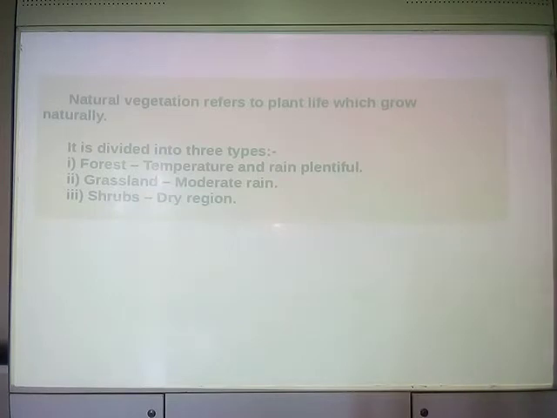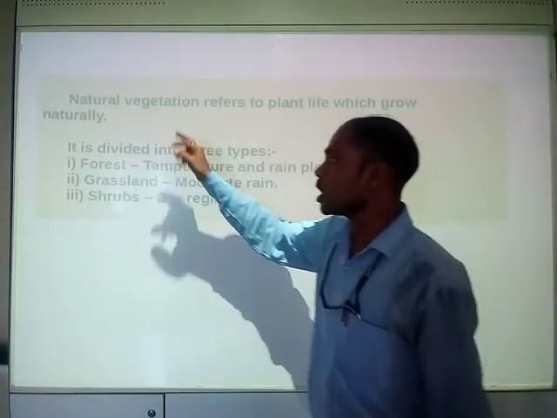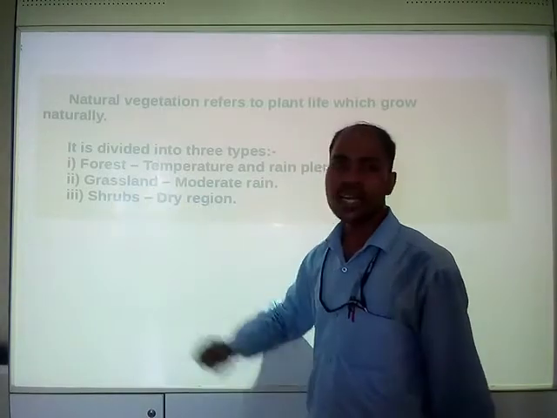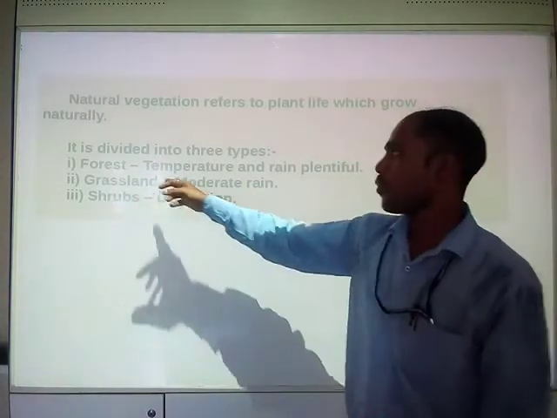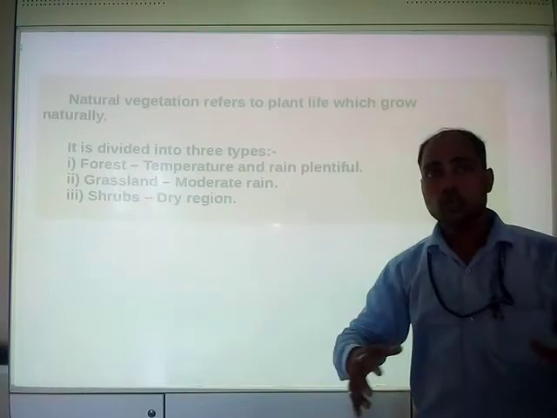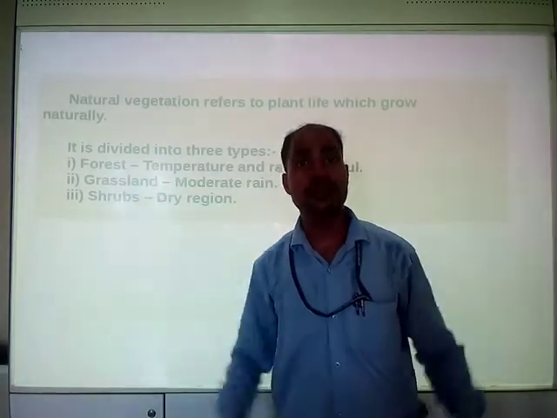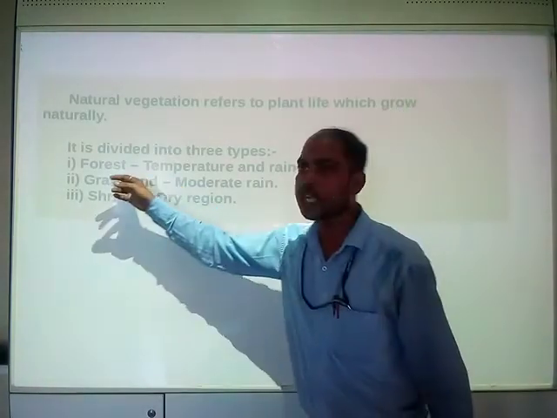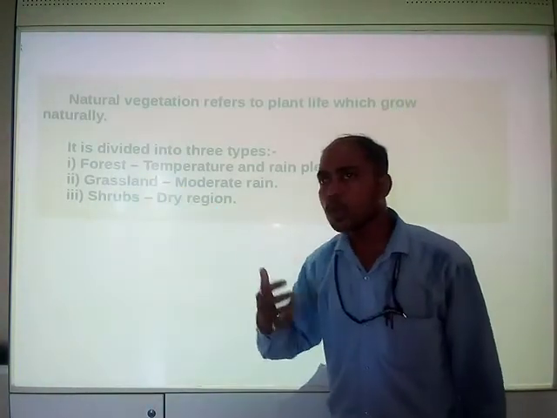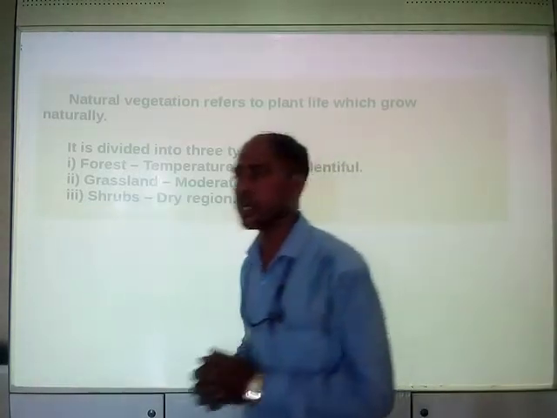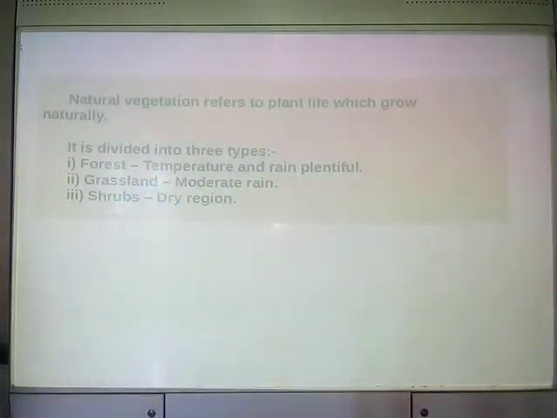Plentiful means too much, large quantity. Forest comprises tall, huge, big trees, and they require plentiful rain, too much water, and temperature also.